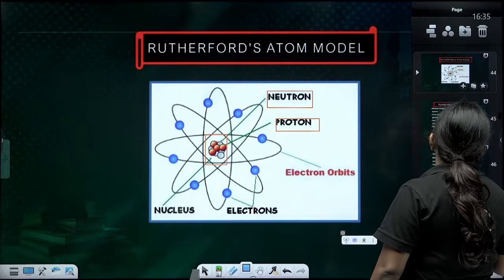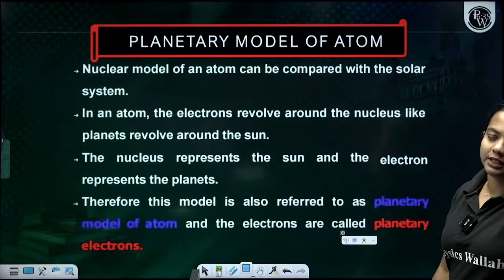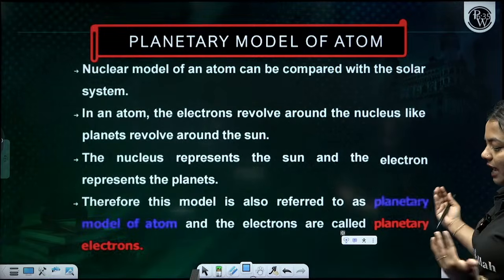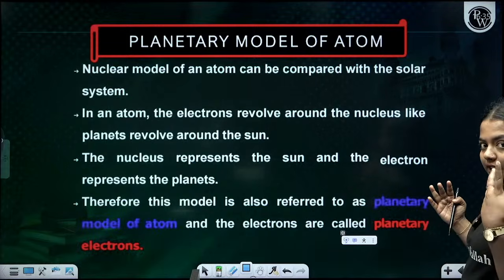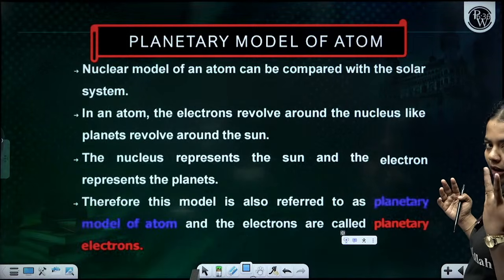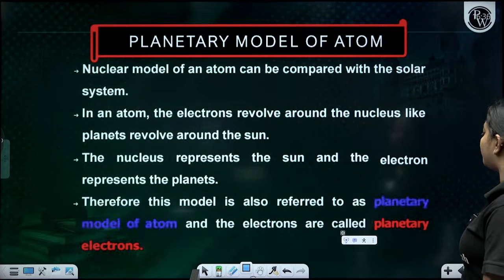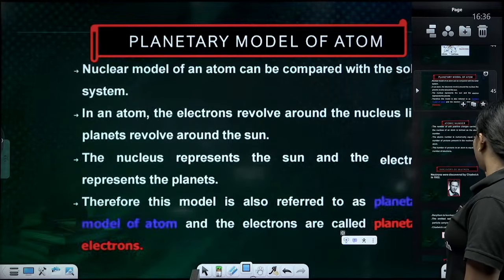Now, that is also called the planetary model of the atom. You can understand that the nucleus is the sun, and the planets are considered as the electrons. So we can also call it the planetary model. Clear everyone? Now comes the atomic number.